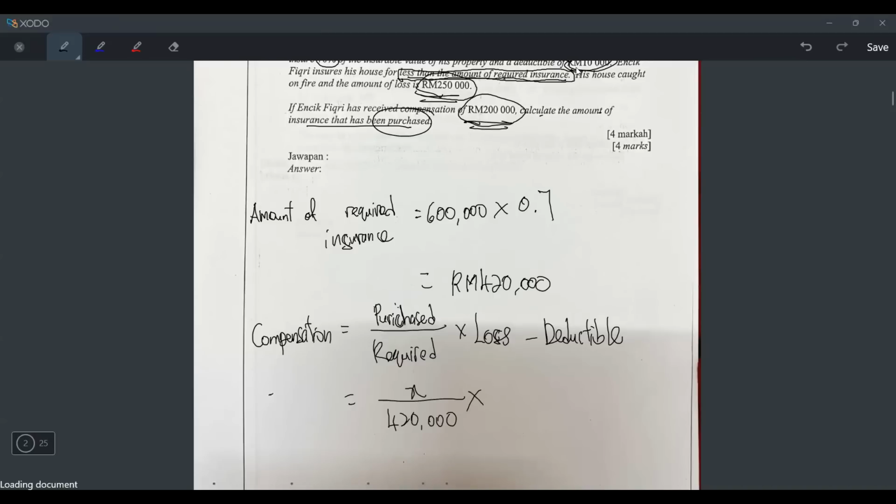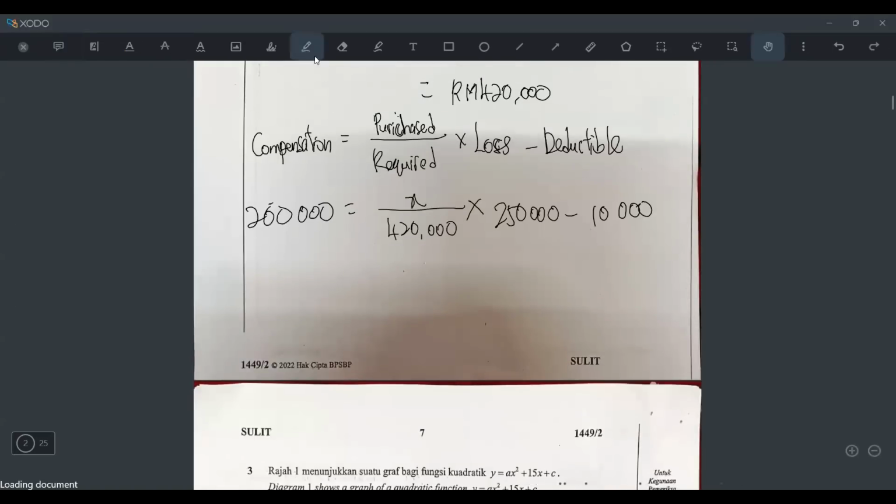Times with loss, and the loss they mentioned just now is 250,000, and then minus with deductible, which is 10,000. Okay, it is given in the question. And to find X, I need the compensation. That's why they give us this 200,000. Okay, that's the compensation, right? Receive compensation claim. So now I just have to move things to find X, right?